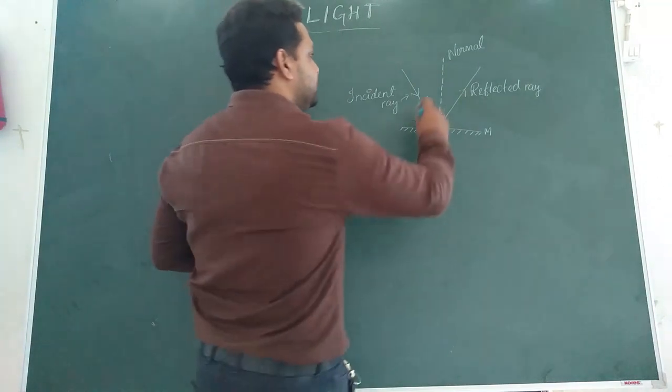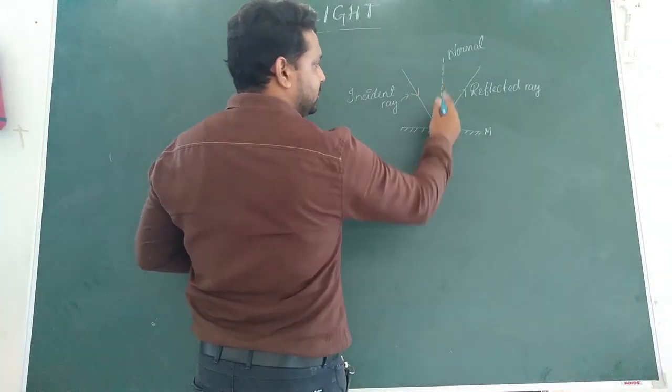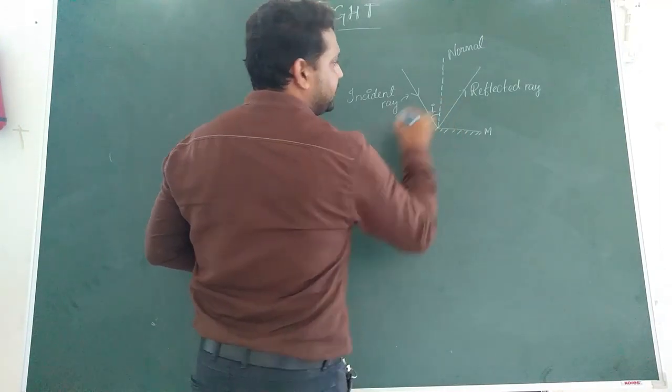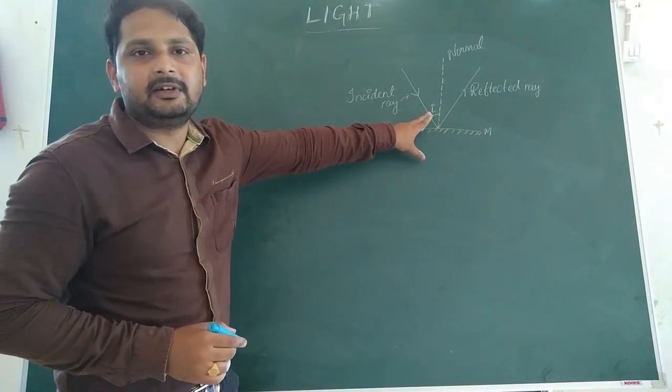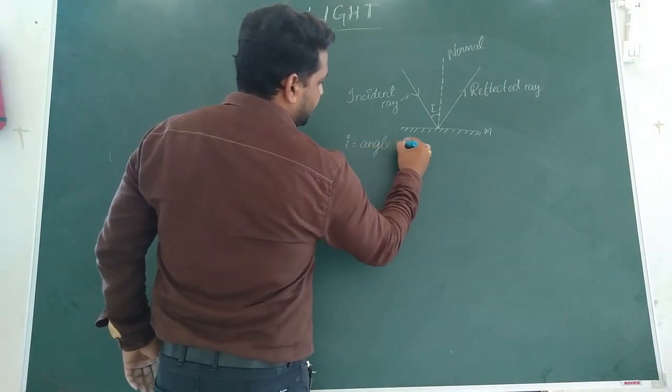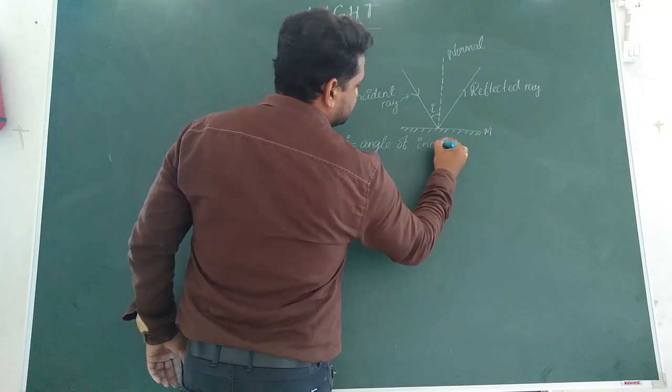Now you can see between the incident ray and the normal there is an angle. This angle is represented as small i, and it is called the angle of incidence.